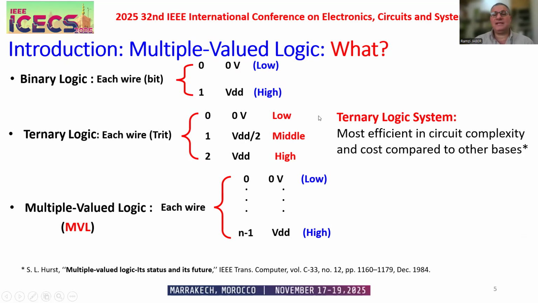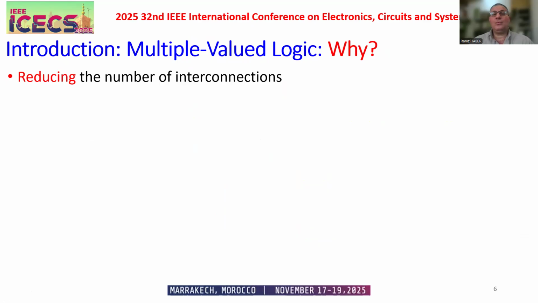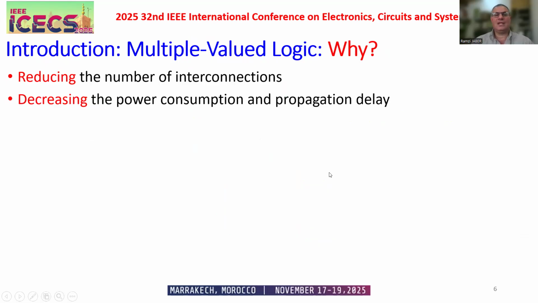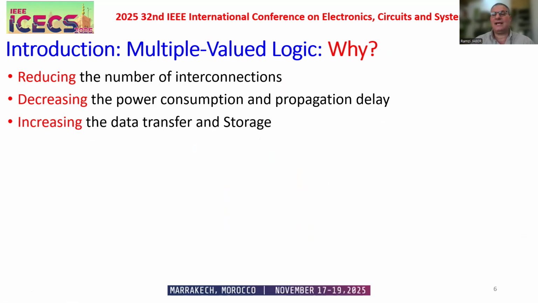Among all these bases, the ternary system is the most efficient in circuit complexity and cost compared to other bases. That's why in this paper we use the ternary logic system. Why use MVL? Because it reduces the number of interconnections, decreases power consumption and propagation delay, and increases data transfer and storage.